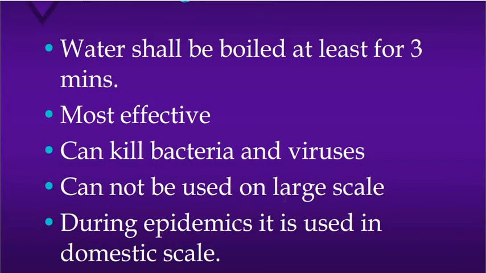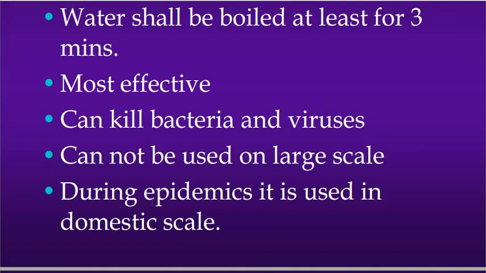because if the plant treats 100 MLD, 200 MLD, 150 MLD, the capacity of million liters of water to boil requires high energy and large boilers, and therefore the cost of treatment will be very high. Therefore it should not be used on a larger scale, but it can be used on the domestic scale, especially during epidemics or pandemics, because it is the most effective method for the disinfection of water.